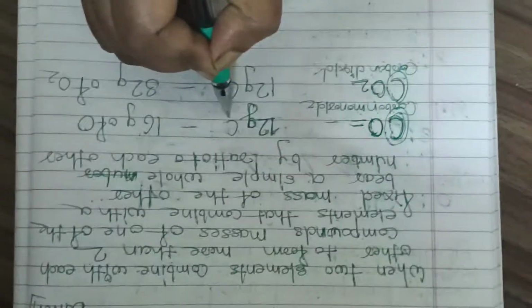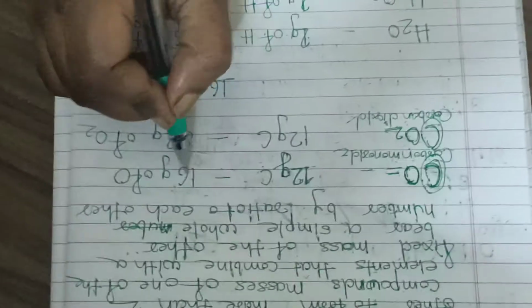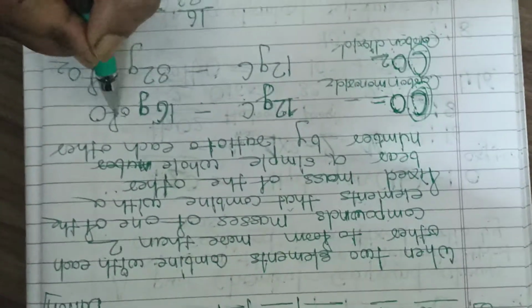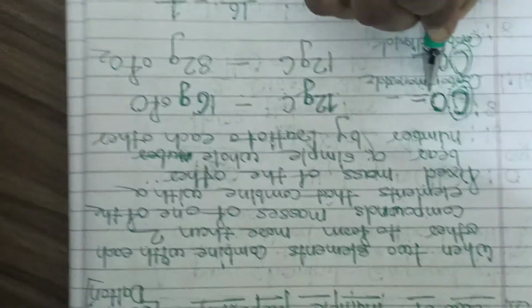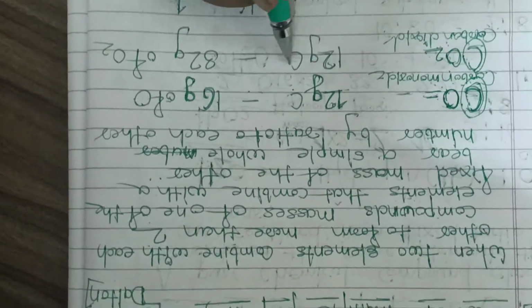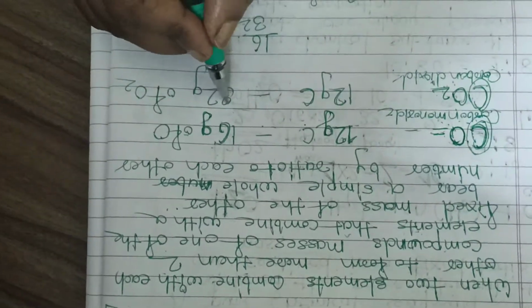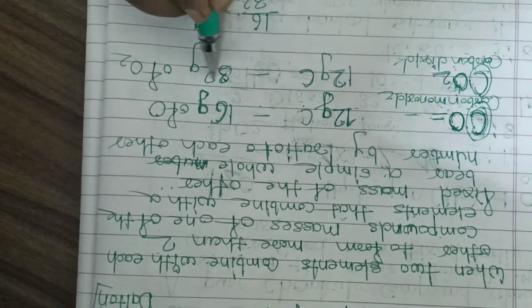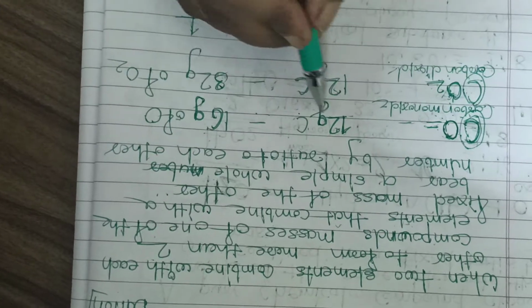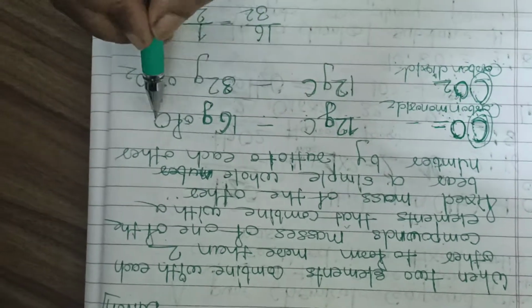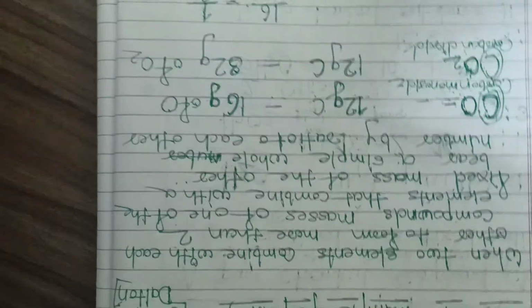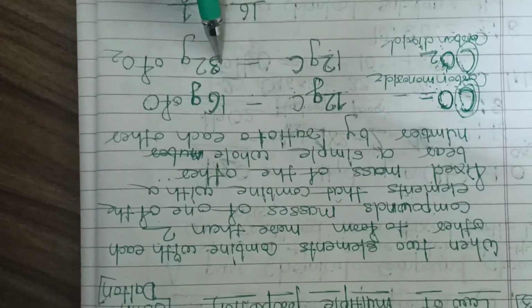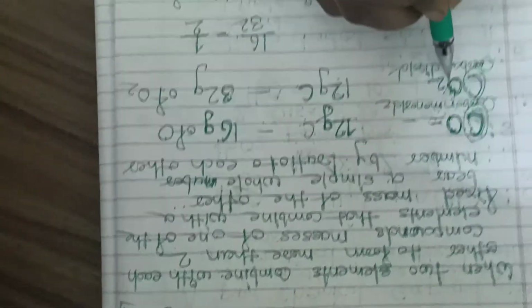So 12 gram of carbon when it reacts with 16 gram of oxygen forms carbon monoxide. And when 12 gram of carbon reacts with 32 gram of oxygen, why? Because oxygen 16 into 2 is 32. It forms CO2.